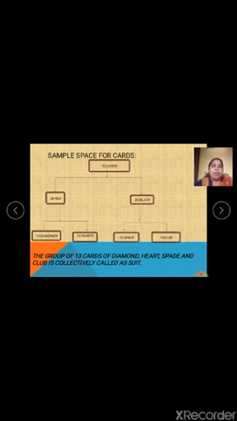The important points to remember: out of 52 cards there are 26 red cards and 26 black cards. If I ask you the bifurcation of red and black, it will be 13 diamond and 13 hearts for red, and 13 spade and 13 club for black.